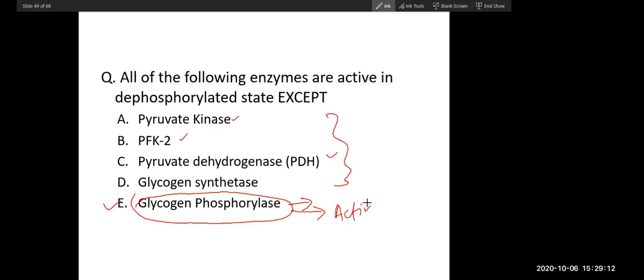Is that the answer? Yes, it is active when you put something on the head. So these are the enzymes that are active when there is nothing on the head, the dephosphorylated condition. This is the only enzyme active in the phosphorylated condition. This is an exception, and this enzyme is actually active in the fasting condition.